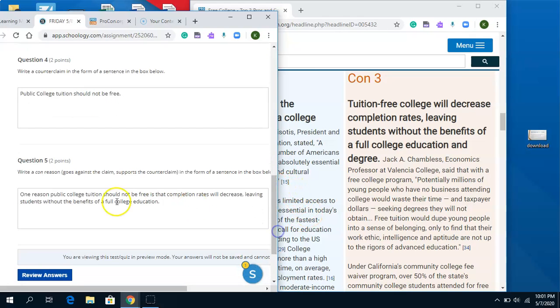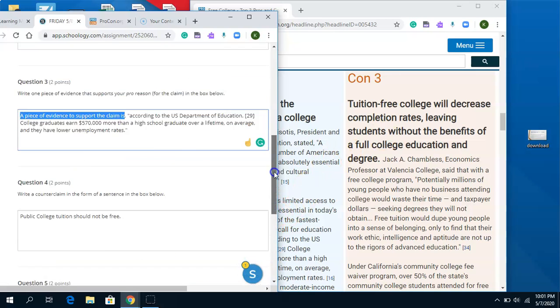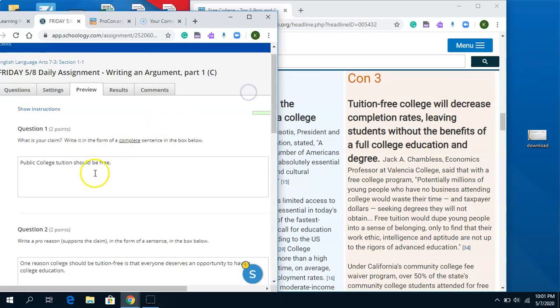When you write your con and you're looking for a reason, that's this bold part in black. So one reason public college tuition should not be free is that completion rates will decrease, leaving students without the benefits of a full college education. And I took that from there. I probably could have reworded it a lot better, but you can put yours into your own words. Make sure you proofread, make sure you're doing everything in complete sentences.